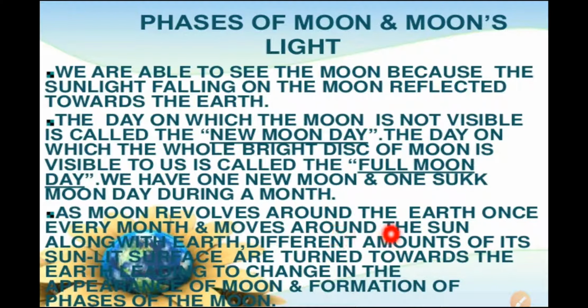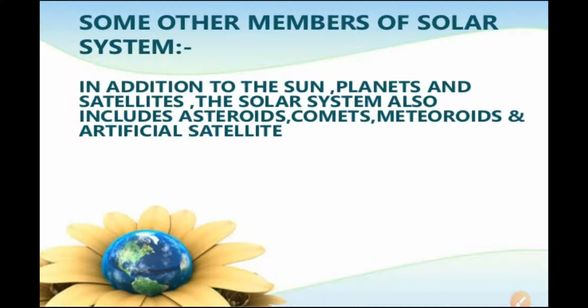As the Moon revolves around the Earth once every month and moves around the Sun along with the Earth, different amounts of its sunlit surface are turned towards the Earth. Now see here, the change in the shape of the Moon and the formation of the phases of the Moon. Every day after the new moon day, we can see there is a change in the shape and size of the Moon. All those are the phases of the Moon.